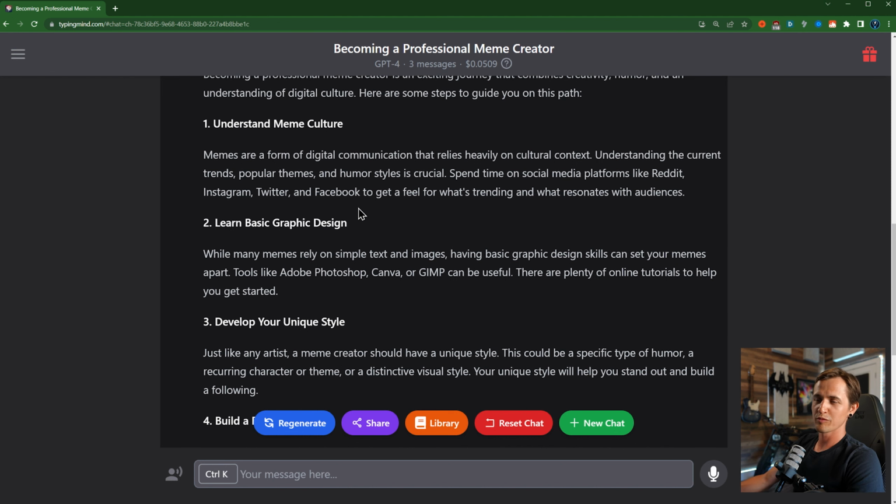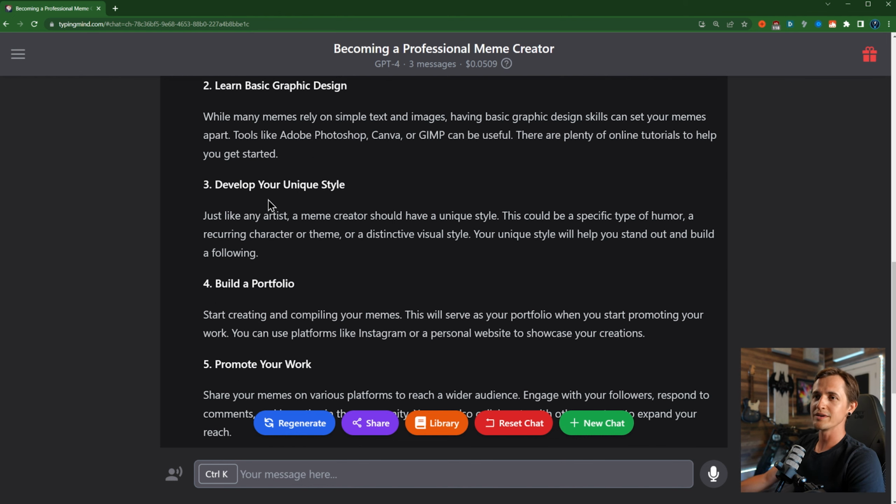Then it wants us to learn basic graphic design. That's pretty standard. I would actually add that you should probably also know how to generate AI images, and then you can just drop text on top of them. Develop your unique style, just like any artist. A meme creator should have a unique style. That's actually a really good idea. I didn't even think about that. That's a good point to have.